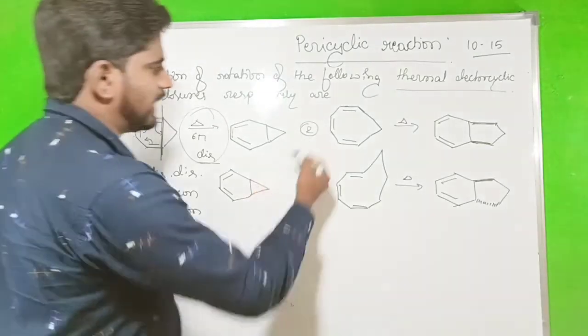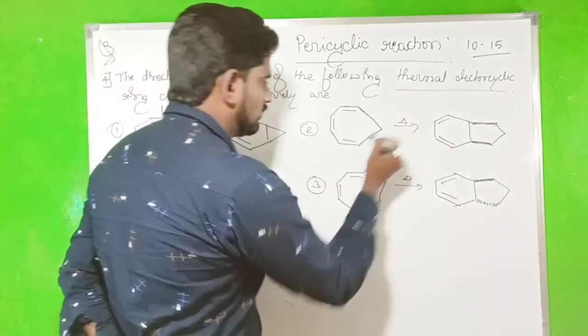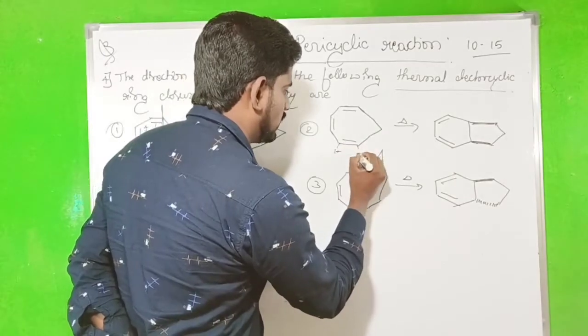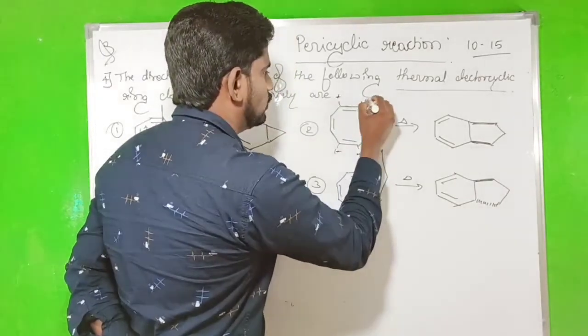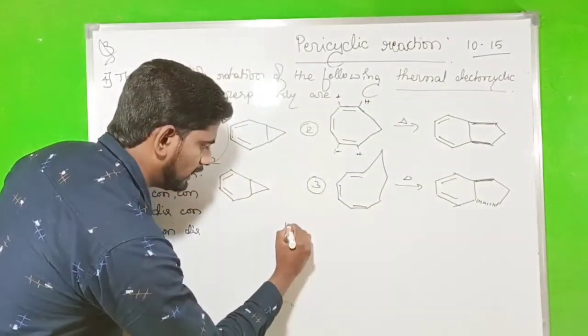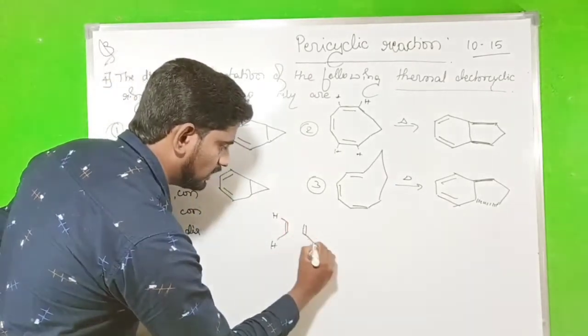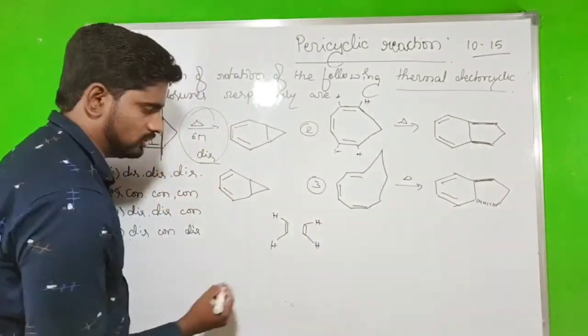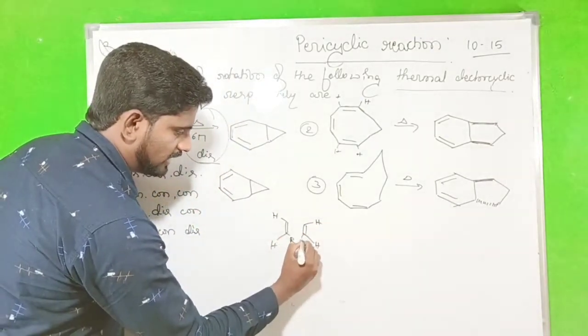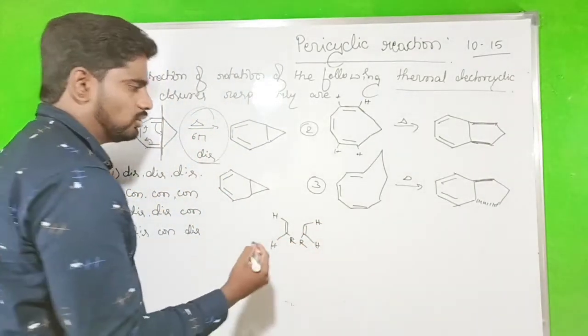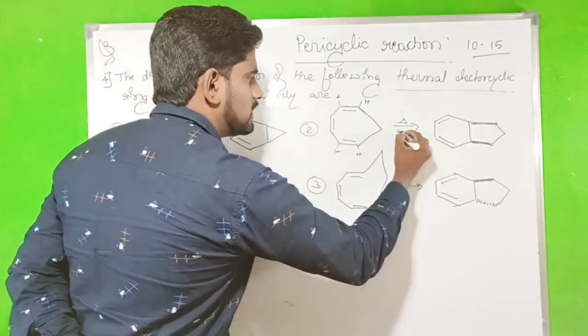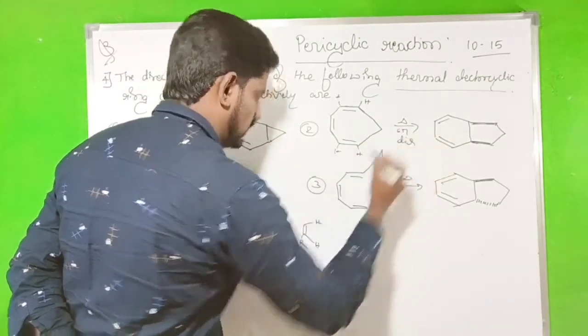So next go to the second one. Look here, the hydrogens are all in cis form. So the double bond has the same-side hydrogen, and this one is connected the same way, so there is an R and this one R. So now what do we have to do? 6 pi electron means it should be disrotation.